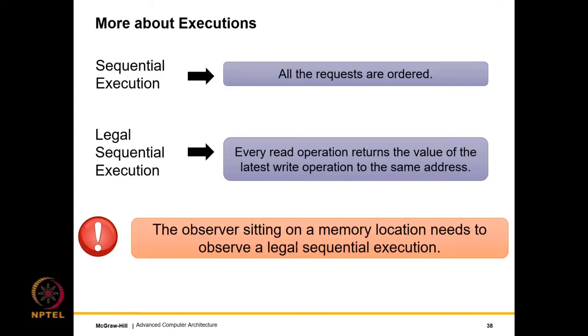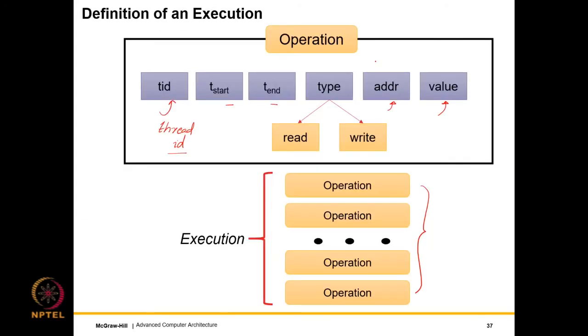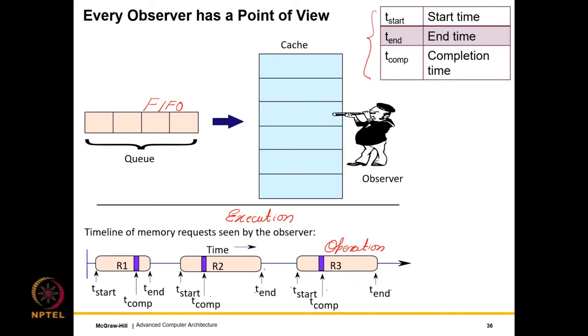So let us now talk a little bit more about executions. So let us talk of sequential execution. So here all the requests, I should use the term operations. So a little bit of a correction is due here. All the operations are ordered. So as you can see here, all the operations, they are ordered.